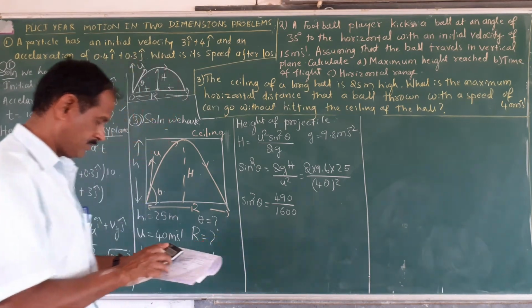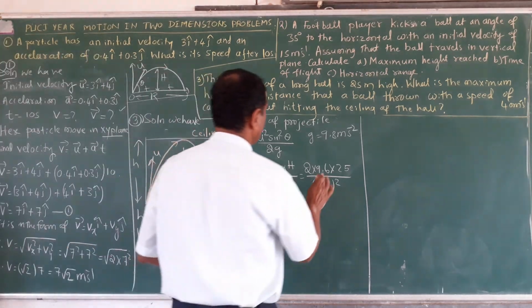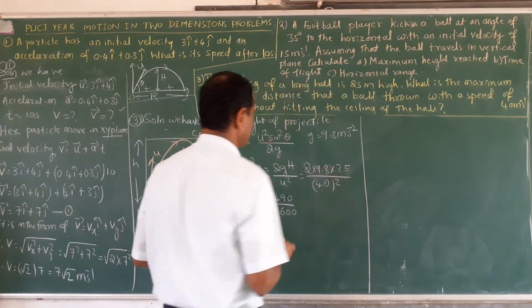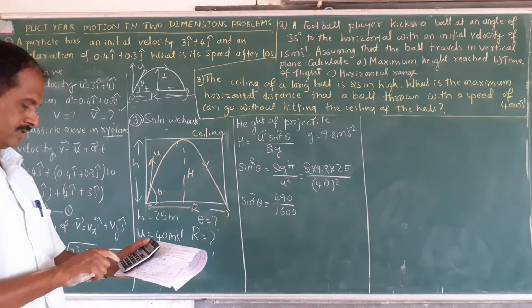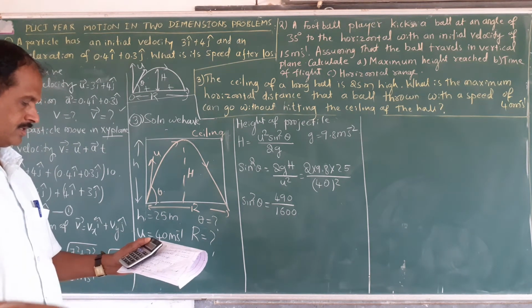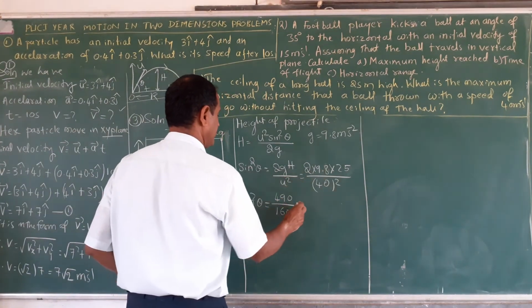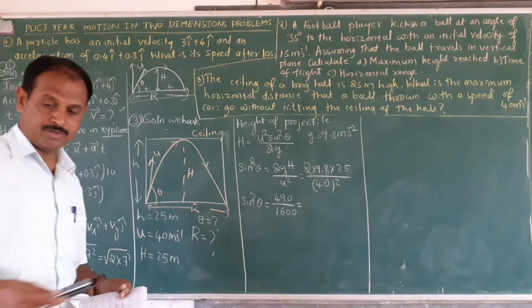2 into 9.8, G you have to take 9.8, into 25 is equal to 490. How much did you get as the answer?